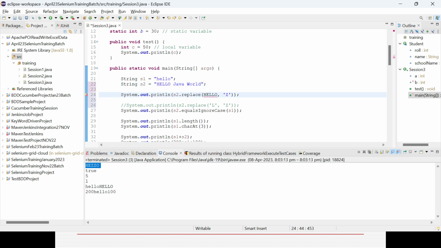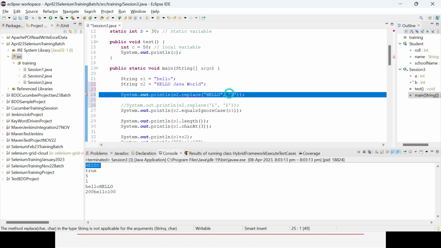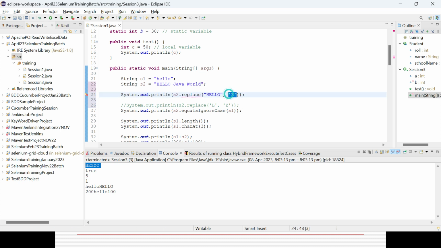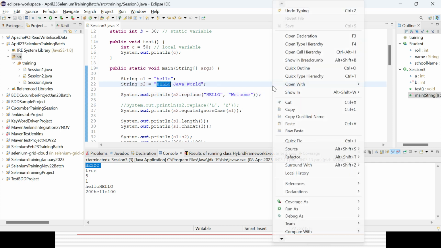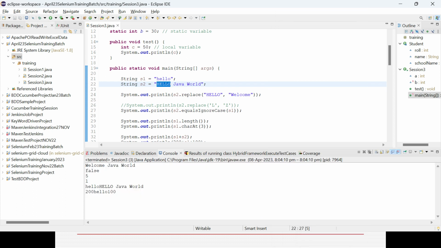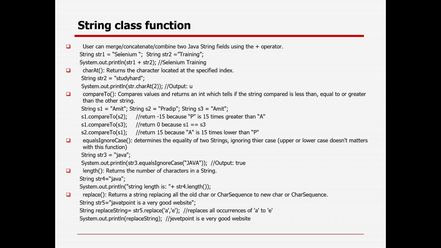So instead of hello, in case I want to replace it with welcome, I need to give double quotes. Now that particular phrase will be replaced, so I can replace a character, a sequence of characters, or a phrase as well. You could see now welcome Java world instead of hello Java world. That is the way you can use replace.